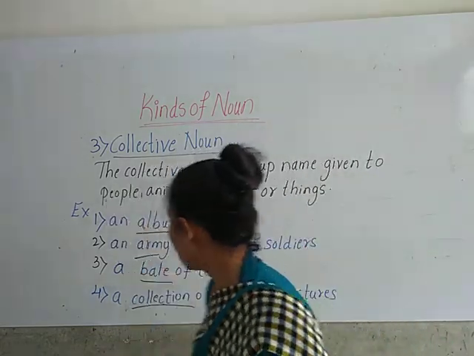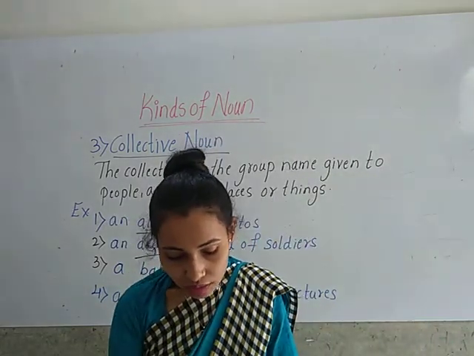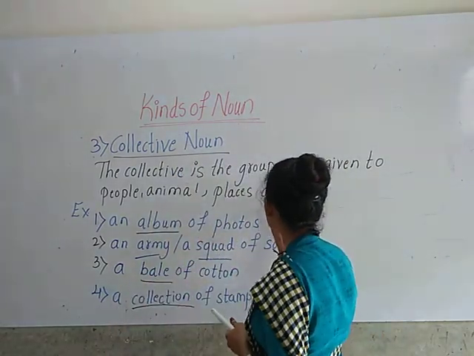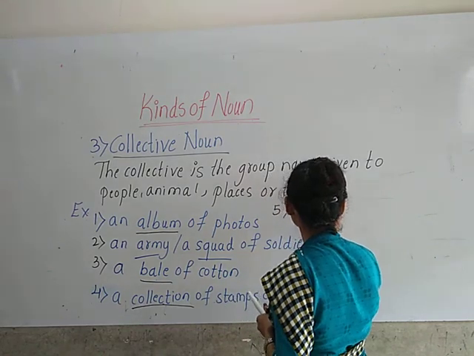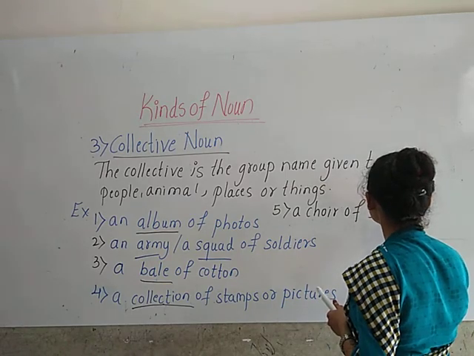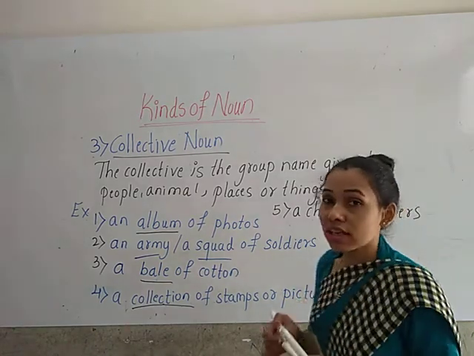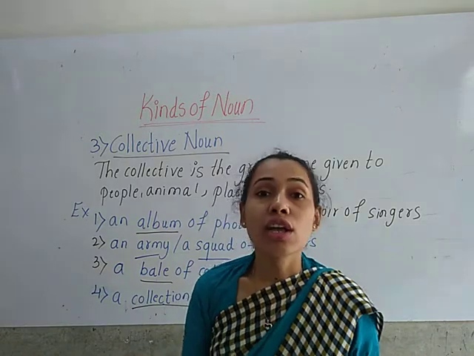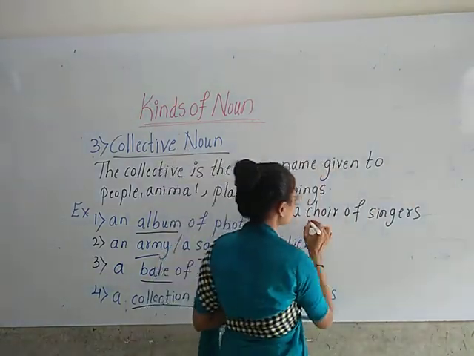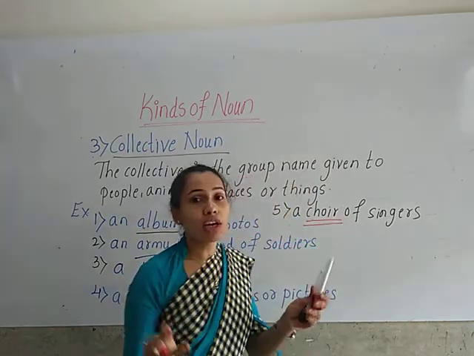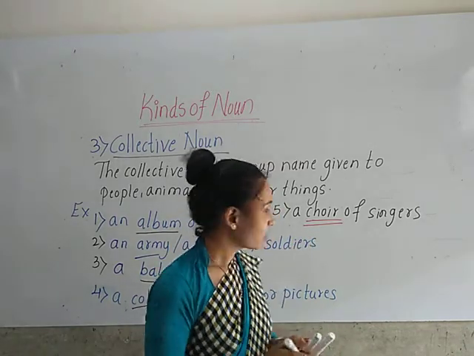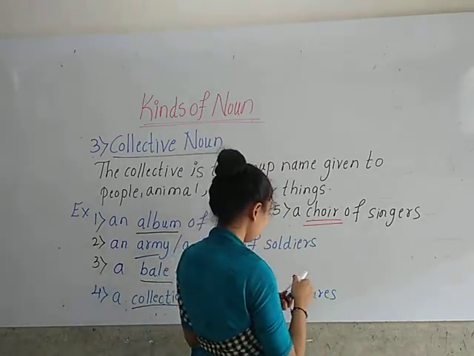Okay, children. Now look at the next one. A choir of singers. The fifth one is a choir of singers. So here which is the collective noun, children? Choir. Choir is the group name which is given to singers. Okay, children. Now look at the next one.